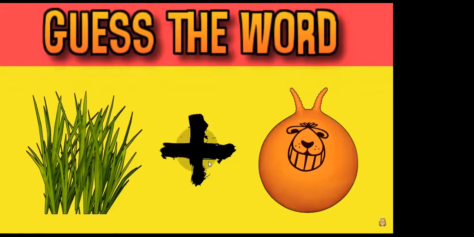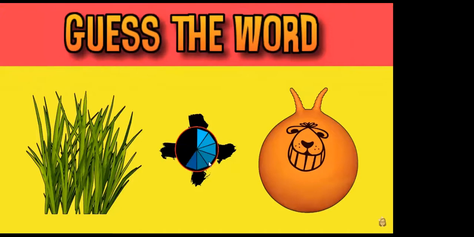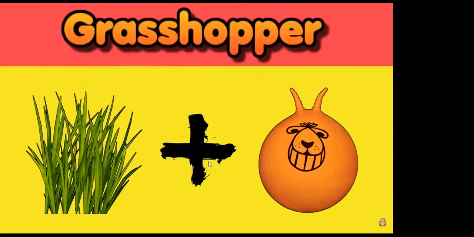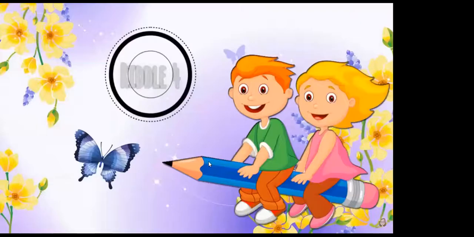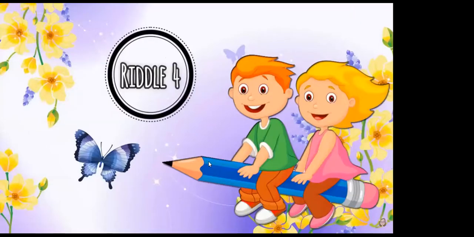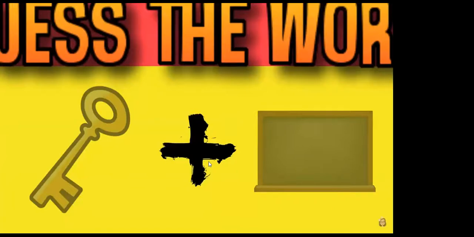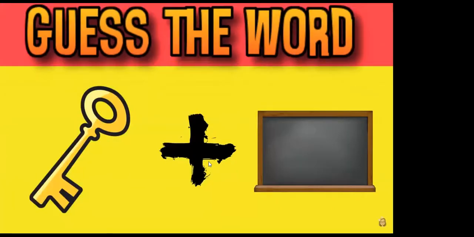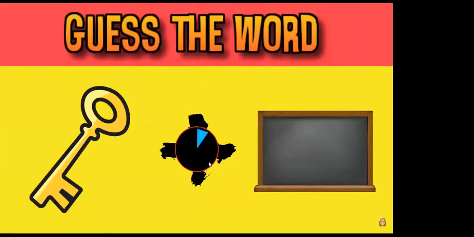Grass ball. Grasshopper. Hamza Sheikh got it right. That's a hopper. Keyboard.